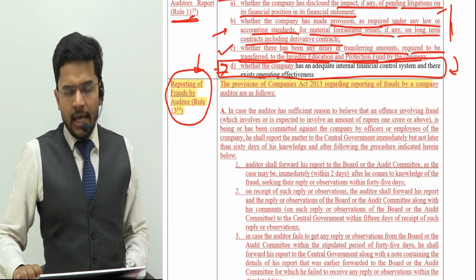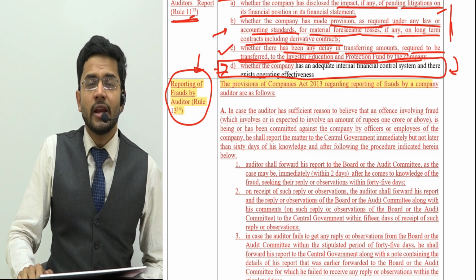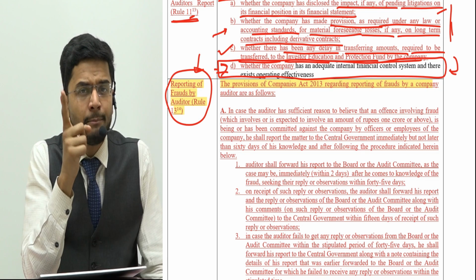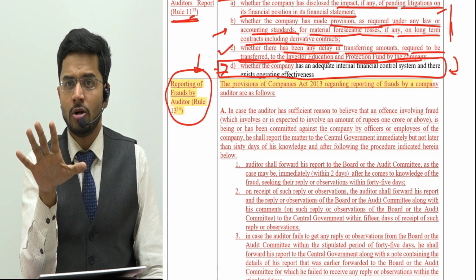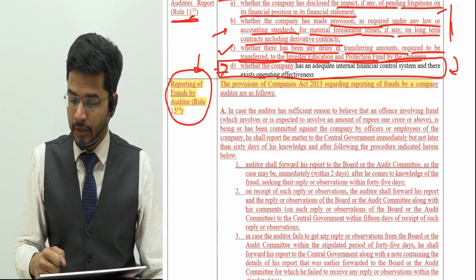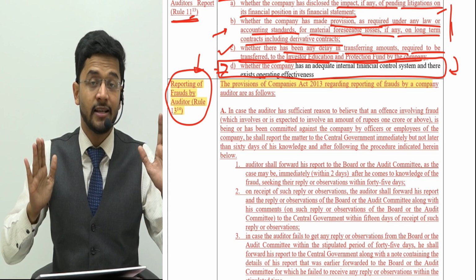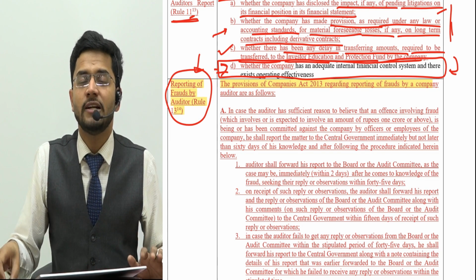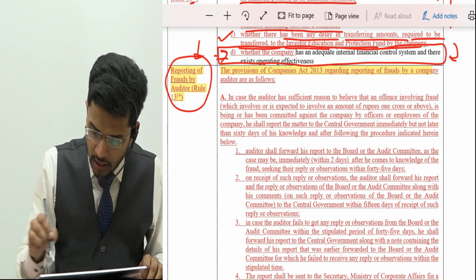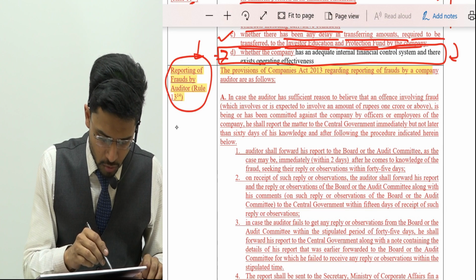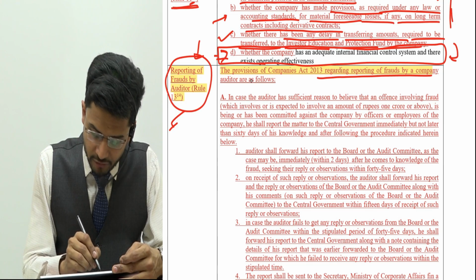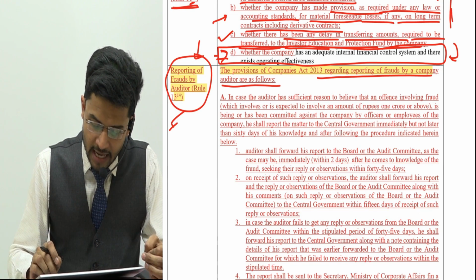So guys, in case you encounter any fraud, in case you encounter some good reasons whereby you can say that something weird is happening with the company and something which is not as per your understanding has been detected, if you come across any such thing, then instead of investigating, you should follow the aforesaid procedure. Let's see what is the procedure. It is given in Rule 13 of the rules. It says that the provisions of the Companies Act regarding reporting of frauds by company auditors are as follows.